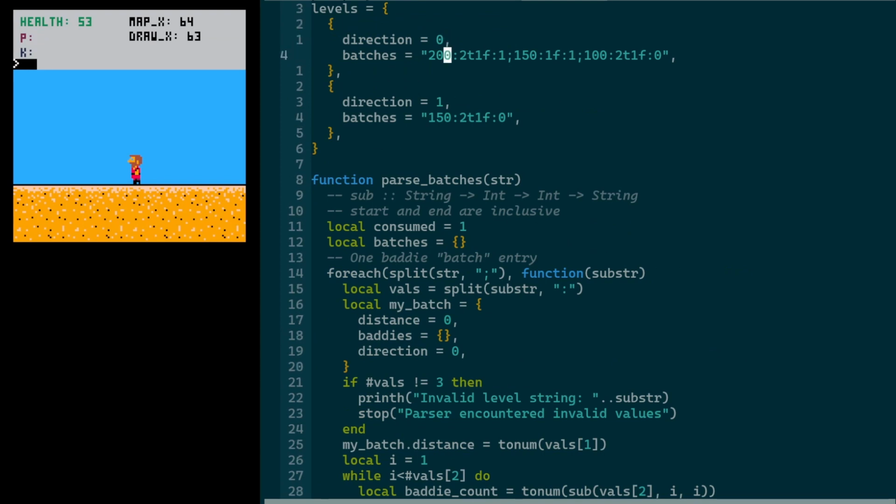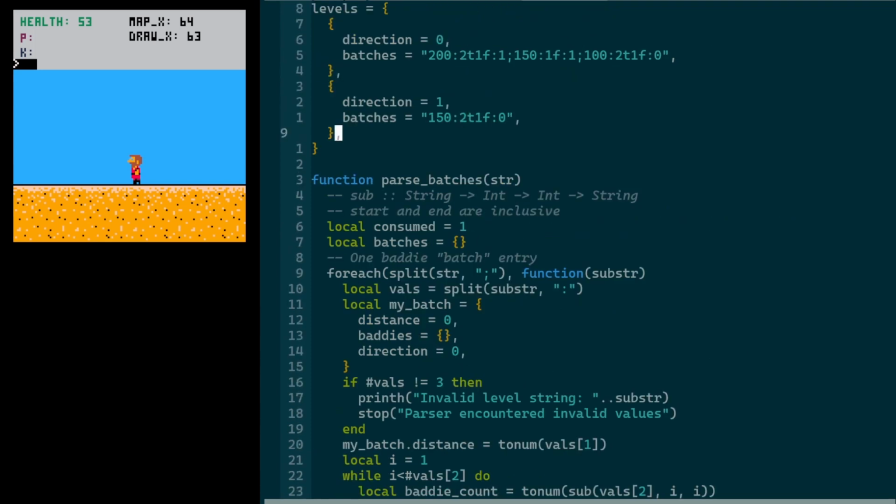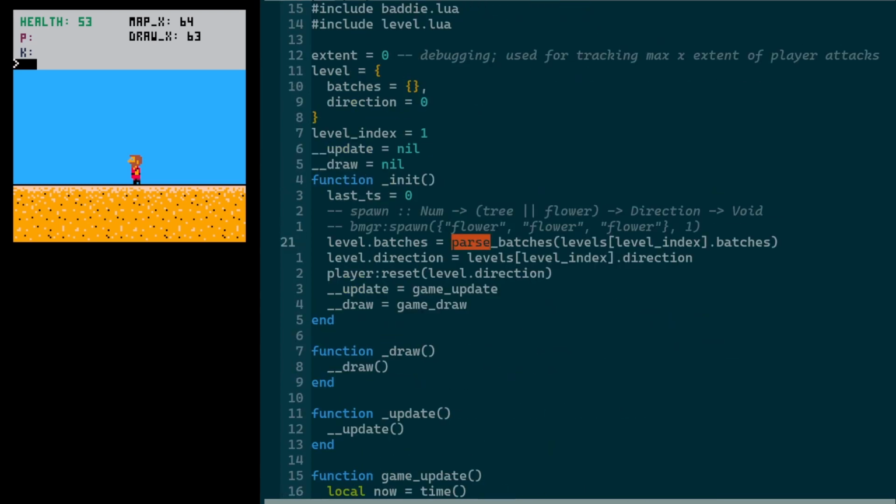Okay, as planned, I did beef up the sort of level structure. Whereas previously we just had a string here, I changed that to be for the batches, because it makes more sense, since it's really just determining when the enemies spawn. And I added a direction property too. The direction is basically the direction that the player will spawn facing, the direction of the player's travel. So 0 would be from right to left, 1 would be from left to right. And in main, oh, and also I changed from parse level to parse batches because it just made more sense, linguistically.